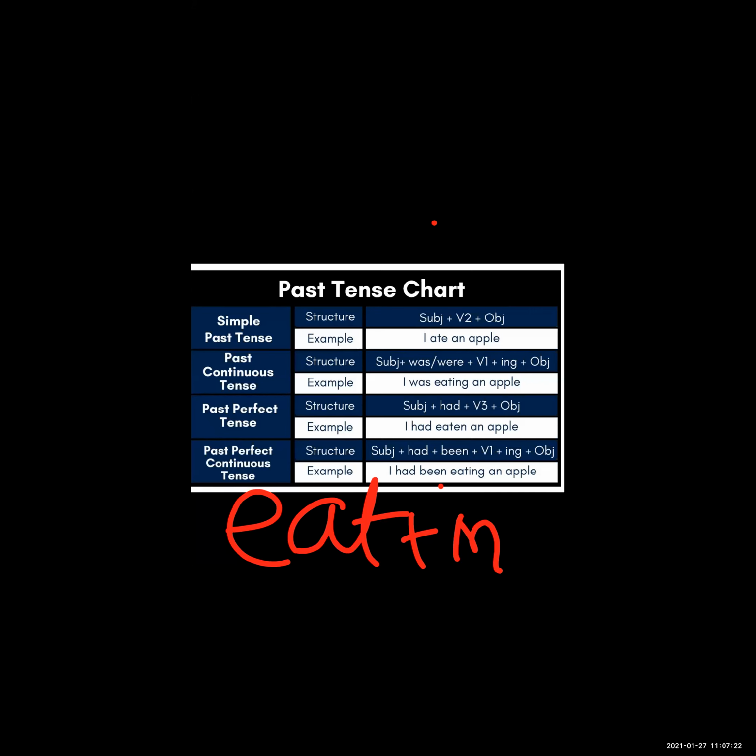Now see the past perfect tense. Where do we use past perfect tense? We use it to express an action completed before another action took place.